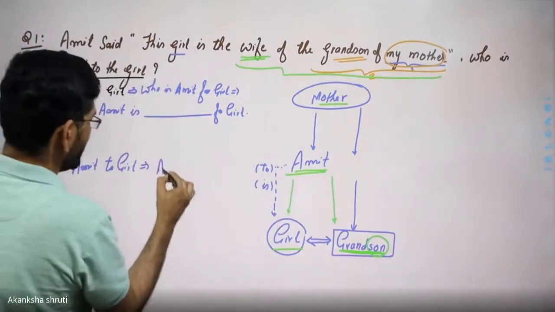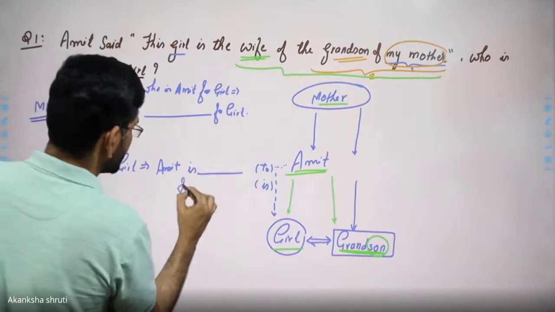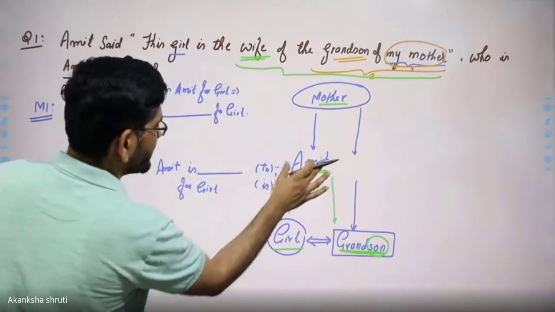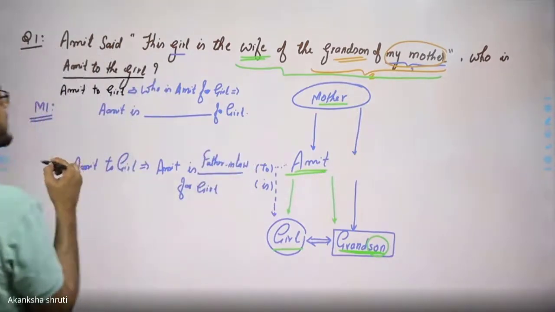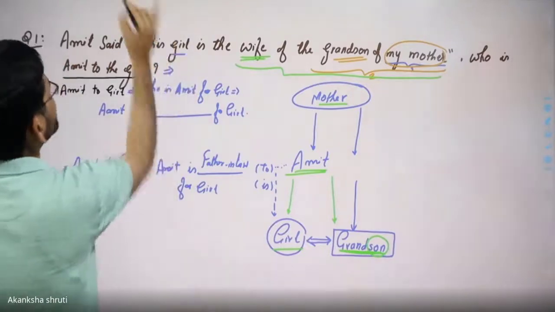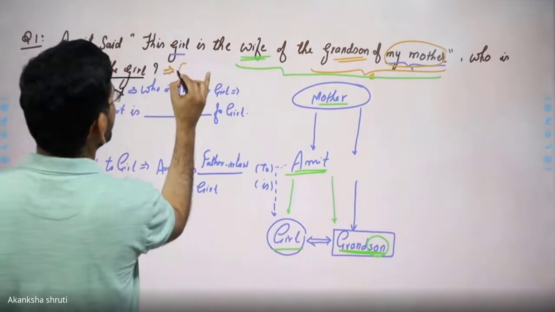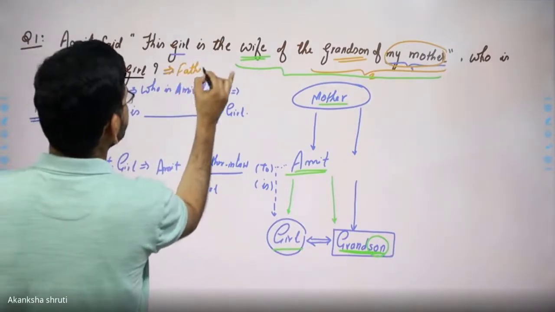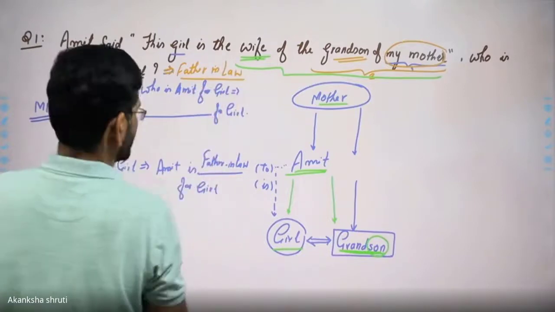Means Amit is the relation for girl. Here Amit is father-in-law. So the answer is father-in-law. Amit to girl is father-in-law. This is the relation.